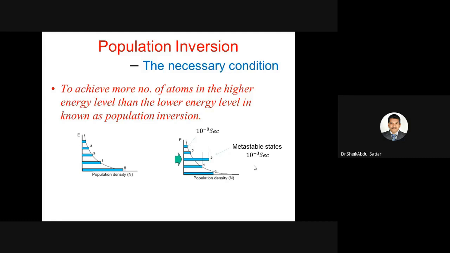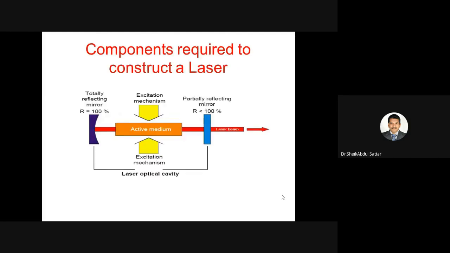So the necessary condition for lasing action is population inversion, which can be achieved in a medium in which there is a presence of metastable states. Those media are called active medium. So one of the components required to construct a laser is the active medium. What is the active medium? The medium which has a metastable state.